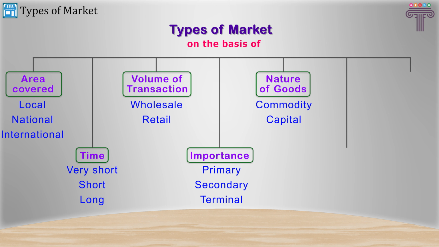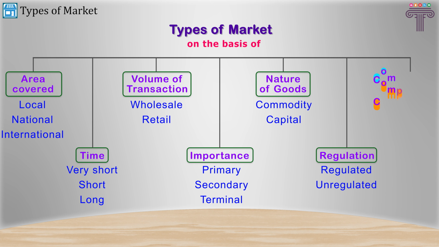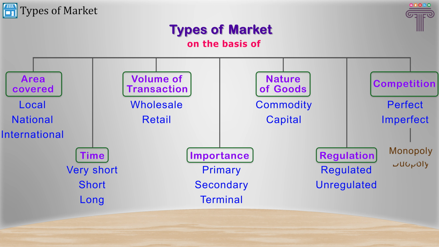Market is categorized on the basis of the amount of regulation available in the market. On that, we categorize the markets as regulated market or unregulated or free market. Market also can be seen from the perspective of level of competition. That's where markets are categorized into perfect competition market or imperfect competitive market. The imperfect market can be further categorized as monopoly, duopoly, oligopoly, or monopsony markets.